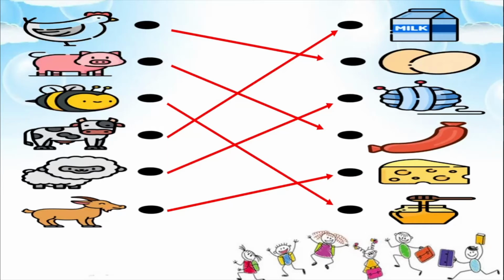For example, the sheep also can give milk sometimes, and some people drink sheep milk also. The flesh or the meat of the sheep, the meat of the goat, is also eaten by people. So these are the different kinds of animals and their uses. There are many more animals which are useful to us. So let us take a look.